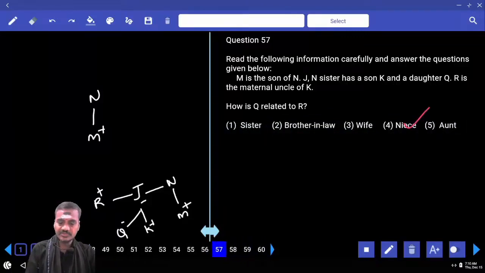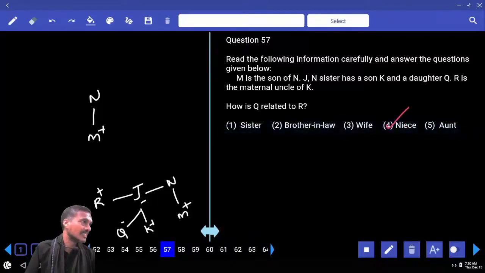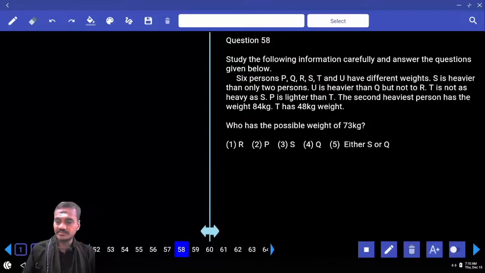Then 57, how is Q related to R? Now R's sister's daughter. Sister's daughter is niece, that is choice 4, 57. Done with this? How is Q related to R? R's sister's daughter. Then coming to 58 onwards, and 58 to 60 they are based on comparisons.